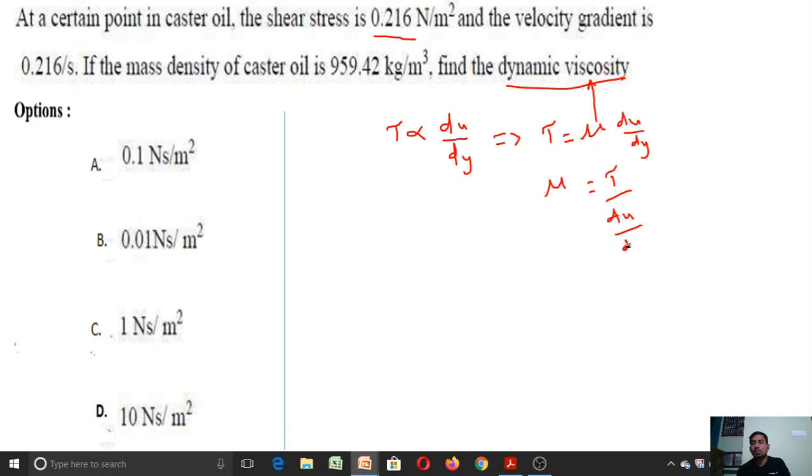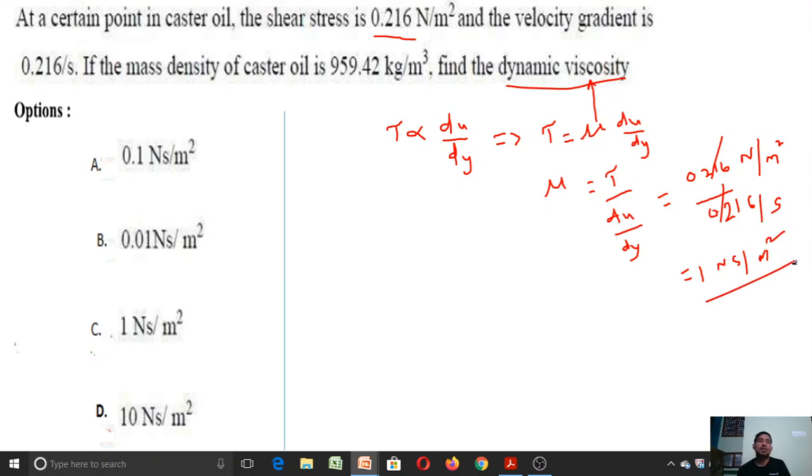Say what is the value of tau given in the problem? That is 0.216 Newton per meter square, right? And what is the velocity gradient? That is 0.216 per second. So if you simplify this, you will get this one cancelled, that is 1 Newton second per meter square. So this is the answer.